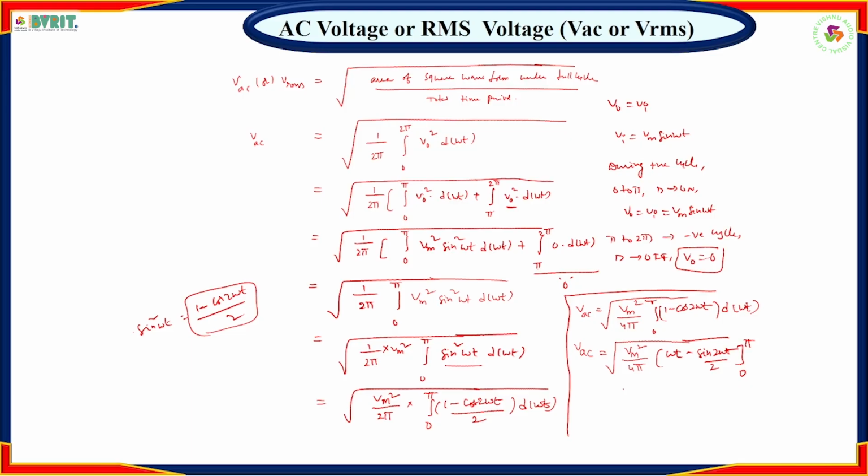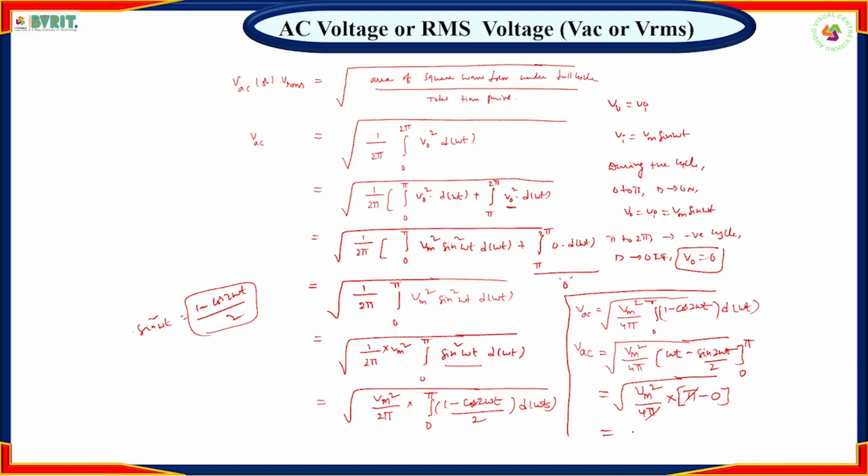After simplifying this one, we'll get the square root of Vm square by 4 pi into, here omega t means pi minus 0. So the total value will be pi minus 0. So here pi cancels.